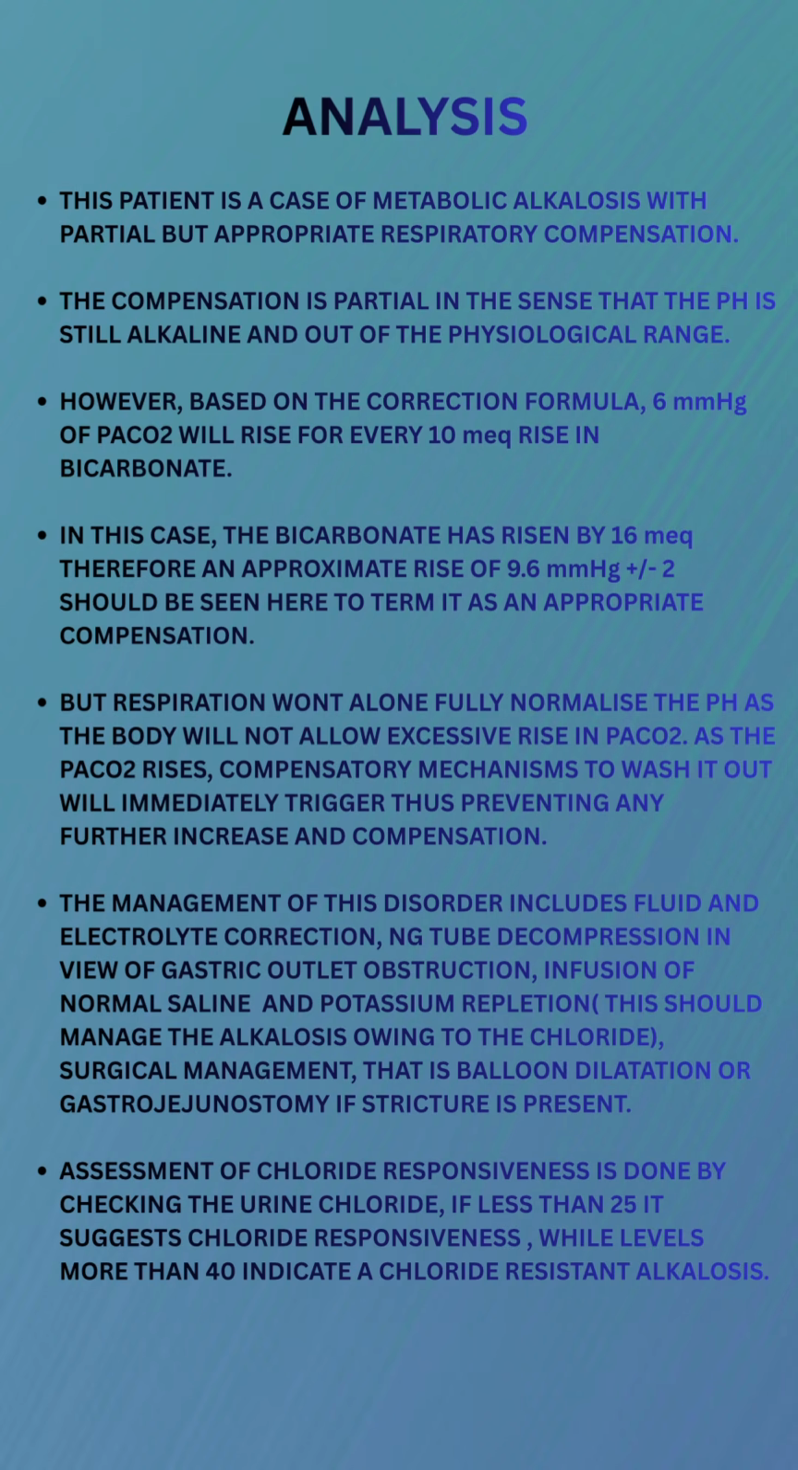Now, whether it is chloride responsive or not is checked by the urinary chloride. If it is less than 25, it suggests chloride responsive alkalosis, while more than 40 indicates a chloride resistant alkalosis.